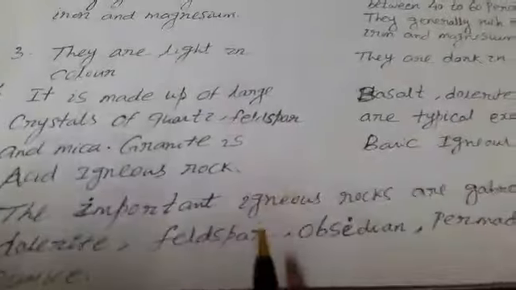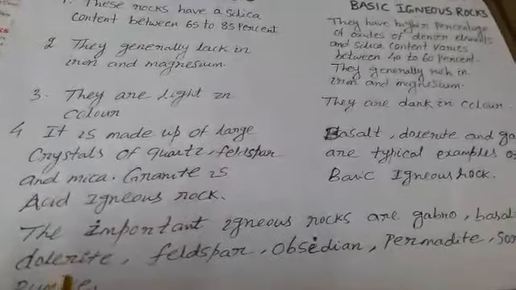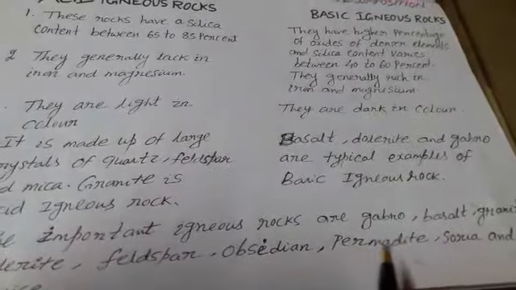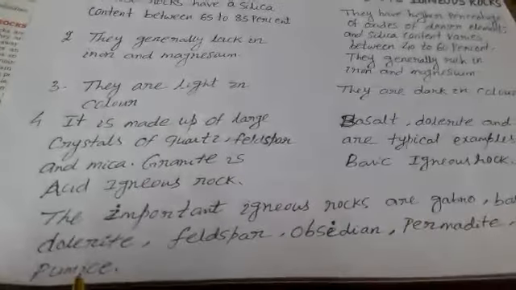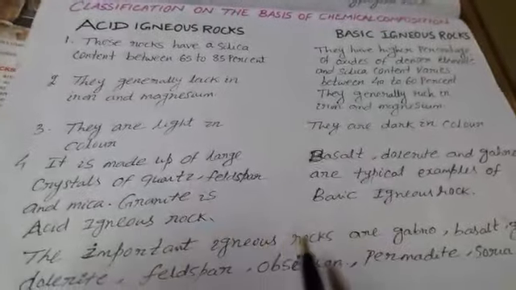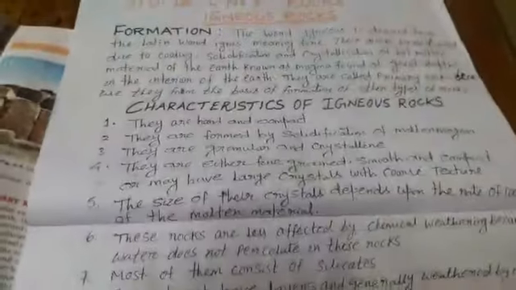Now the important igneous rocks are gabbro, basalt, granite, dolerite, feldspar, obsidian, pegmatite, scoria and also pumice stone. These are examples of various igneous rocks. Related to this portion, you can easily find various questions.